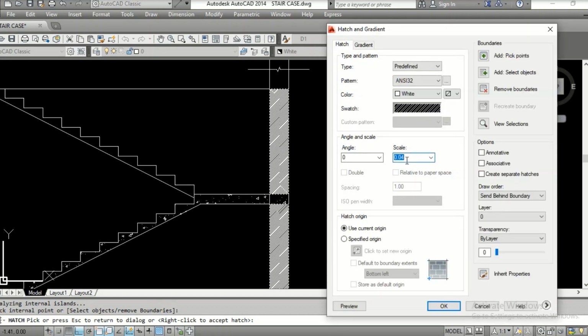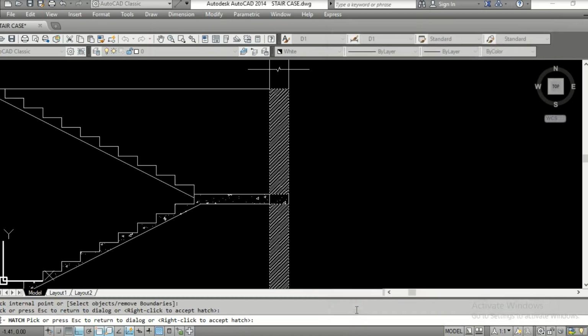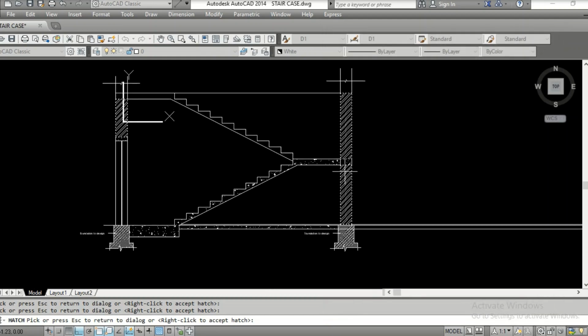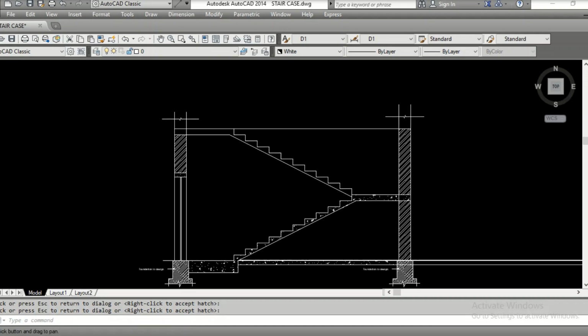Again, point 1 is again dense, 0.15. Again a little bit dense, make it 0.2, 0.25. Yeah, it seems to be okay. Press enter.